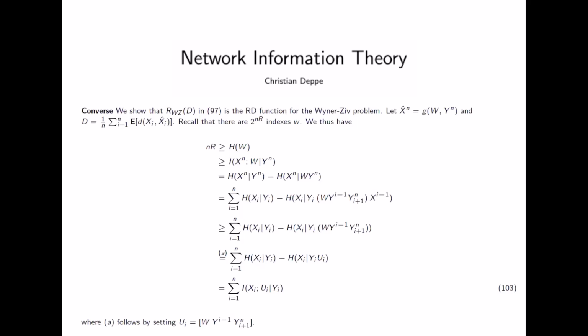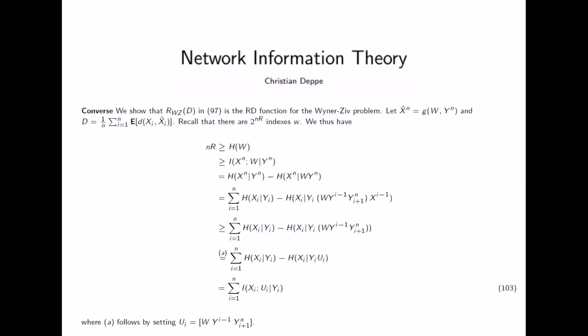And then we can write the mutual information in the other way. So instead of H of W under the condition of Y^n minus something, we write H of X^n under the condition Y^n minus H of X^n under the condition W, Y^n. That's just the formula for the mutual information.